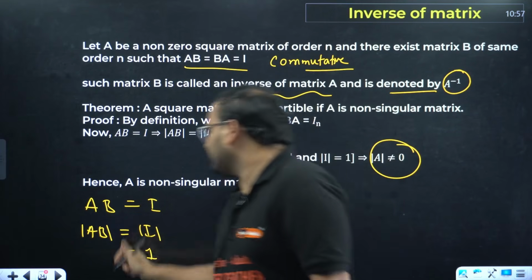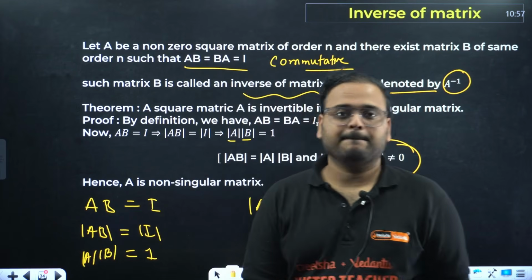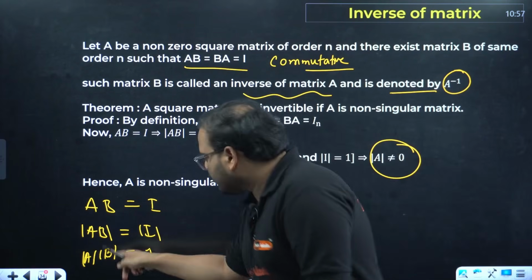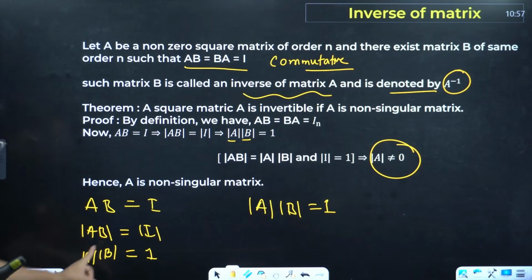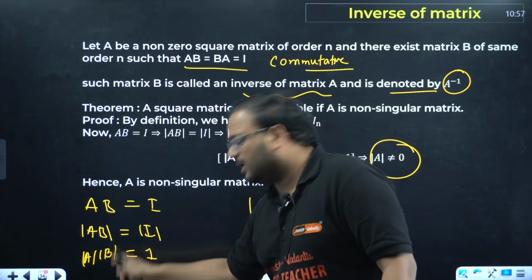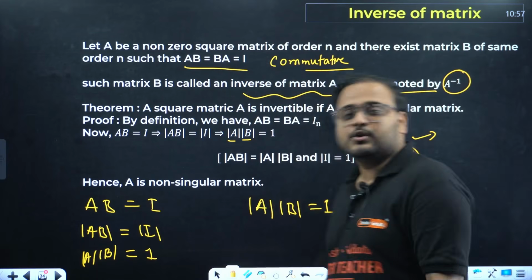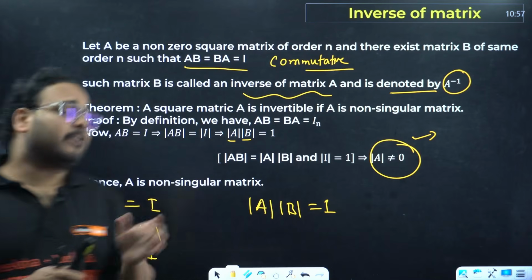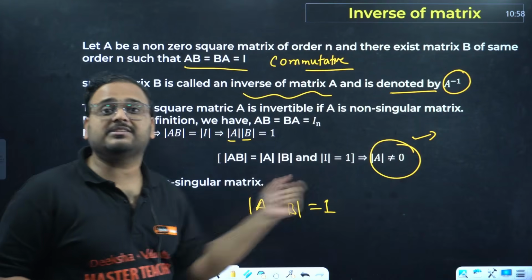And for this, we have the property that we can separate the determinants of A and B. So the product over here is equal to 1, right? If the product of two values is equal to 1, it means they are both non-zero. A is not 0, B is not 0, because even if one of them is 0, the whole thing becomes 0. Since the product of A and B is not equal to 0, A must be a non-zero value. So if this property is true, it means A and B are invertible, and for A to be invertible, determinant of A has to be not equal to 0. It means it has to be a non-singular matrix.